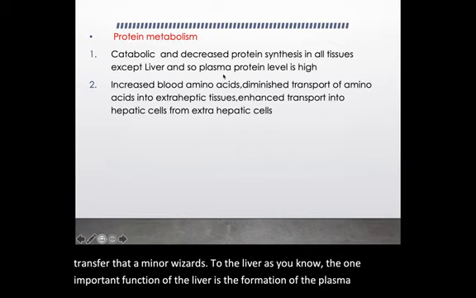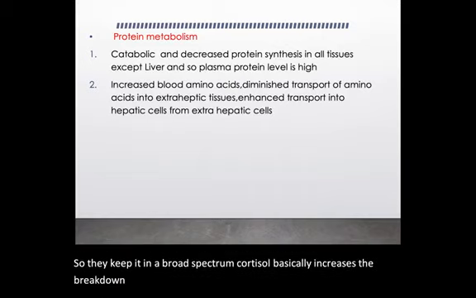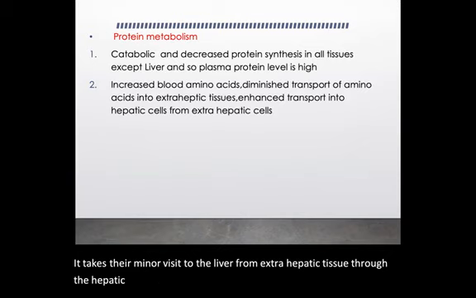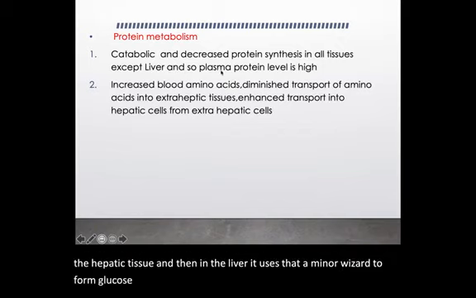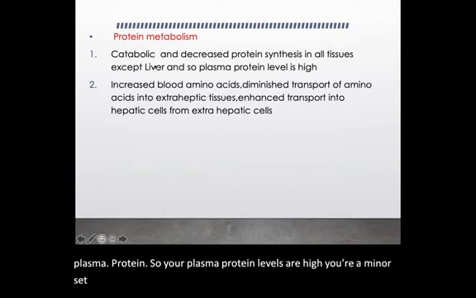So keep it in a broad spectrum. Cortisol basically increases the breakdown of proteins. It takes the amino acids from extrahepatic tissue to the hepatic tissue, and then in the liver it uses those amino acids to form glucose, and also to form plasma proteins. So your plasma protein levels are high, your amino acid levels in the liver are high, and your gluconeogenesis is more.